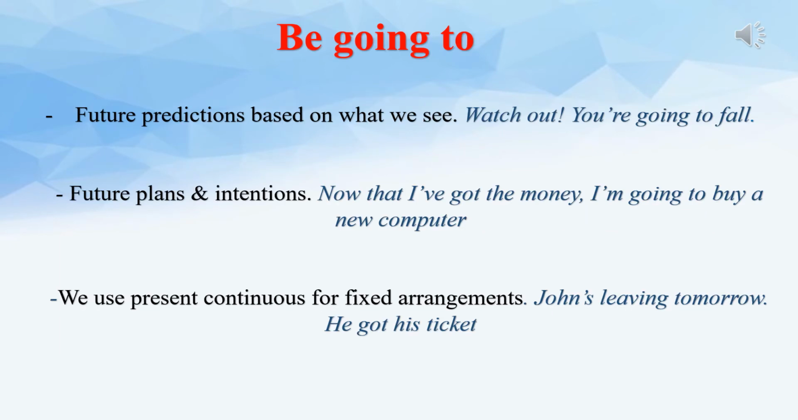Be going to. We use be going to in future predictions based on what we see. For example, watch out, you are going to fall. The second, future plans and intentions. For example, now that I've got the money, I'm going to buy a new computer. The third, we use present continuous for fixed arrangements. For example, John's leaving tomorrow. He got his ticket.